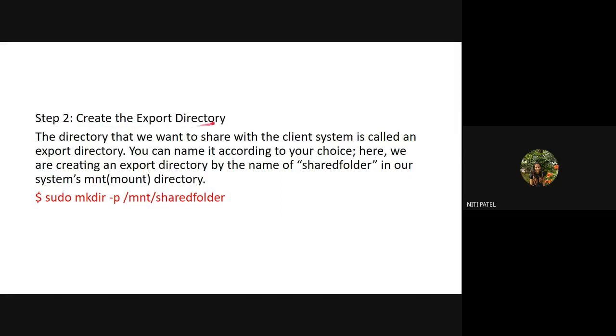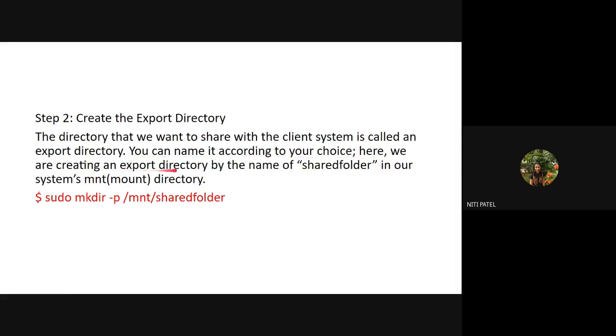Create and export the directory. That means I will create the directory. After the directory is created, I'll export that directory. The directory that we want to share with the client system is called an export directory. Whichever I want to share, that directory is called an export directory. So if I want to share a directory called abc.txt, I will name that directory as an export directory. You can name it according to your choice. Whatever name the server wants, the server can keep as the name of that particular directory.